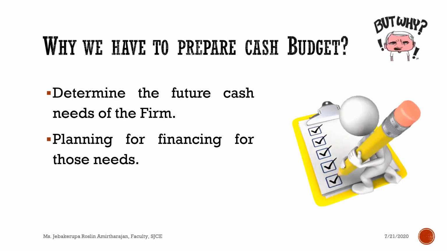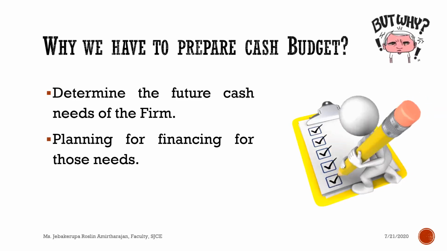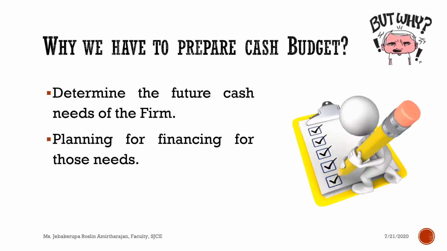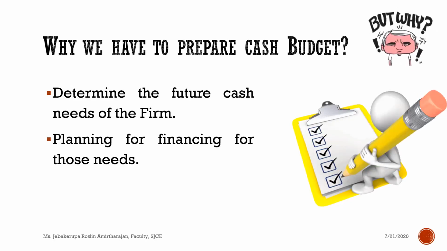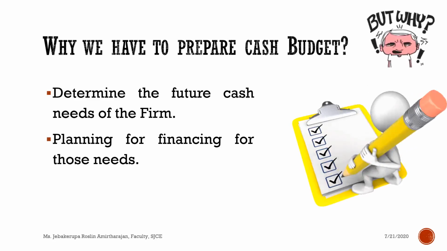Things don't settle down with estimation, so followed by the estimation, you check: do I have an adequate amount to meet the requirement? When you know what you need, next you check whether you have what you need. When you find that you don't have what you need, you make arrangements for meeting the need.